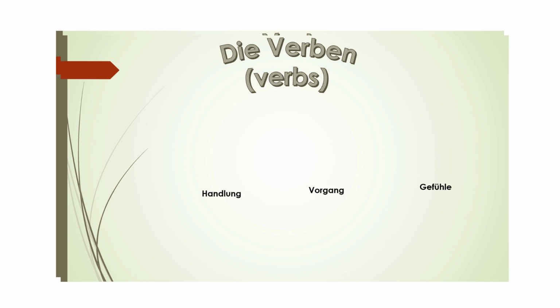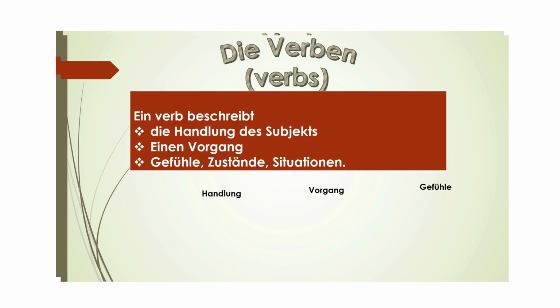Now, what are verbs? Verbs describe our action. Verb describes what we are doing. Ein Verb beschreibt die Handlung des Subjekts. A verb describes the action of a subject. Now, what is the subject in the sentence doing? What action is he doing? Like here in the picture, you can see the girl is swimming. So here the verb is schwimmen.